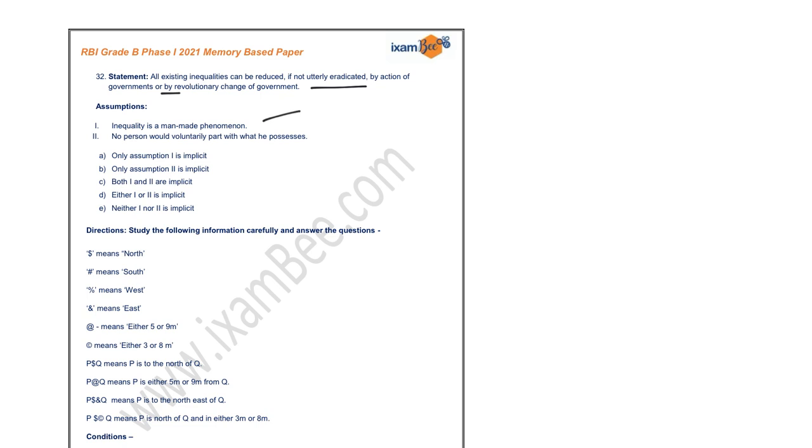So your first assumption is implicit, right? Now your second says no person would voluntarily part with what he possesses. Nothing is mentioned about that in the statement. So this is not implicit. So clearly your first assumption follows and the correct answer is option number A.